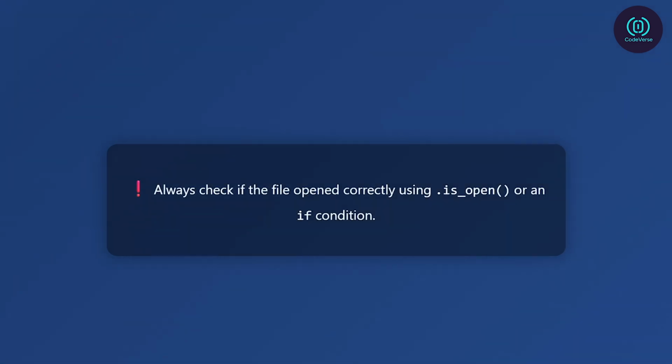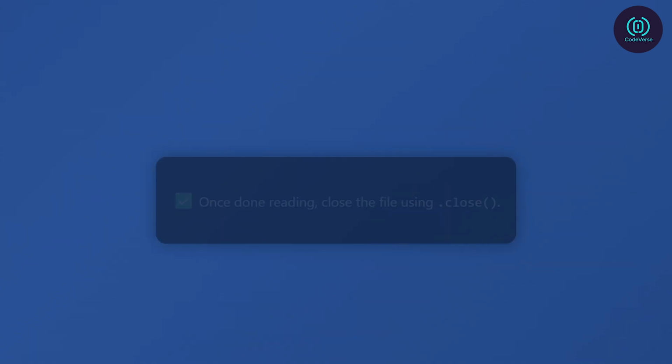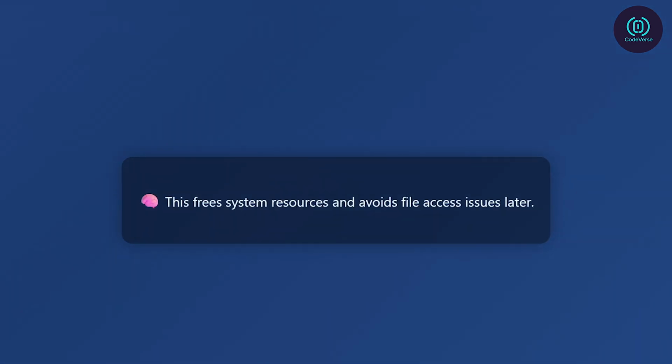But reading from a file requires attention. What if the file doesn't exist? What if it's empty? What if the data format isn't what you expect? That's why good file reading code always checks if the file opens successfully using .is_open, or simply by checking the stream's validity in an if statement. And once you're done reading, always remember to close the file using .close. This frees system resources and ensures nothing breaks if the file needs to be accessed again.